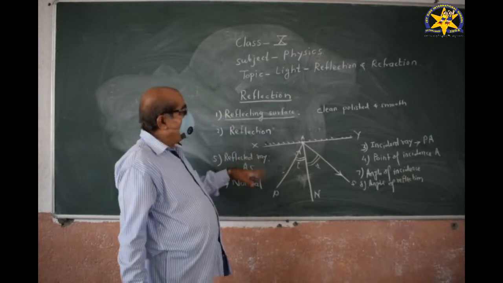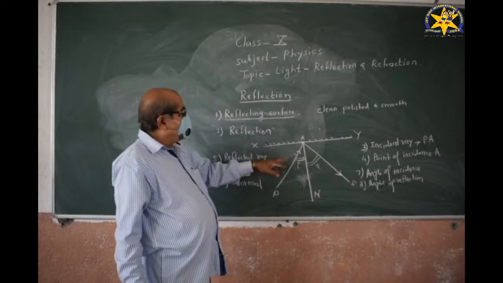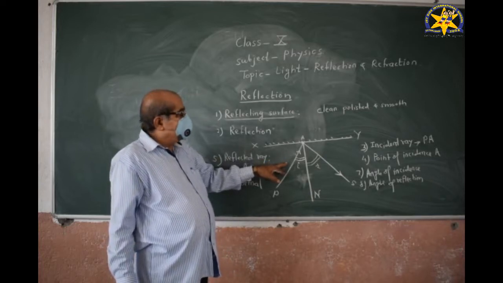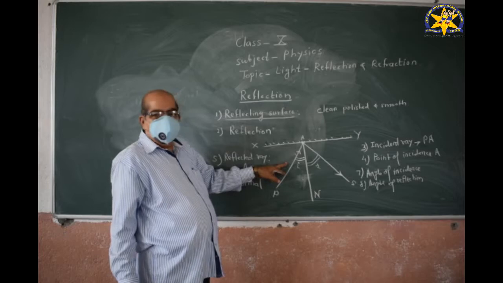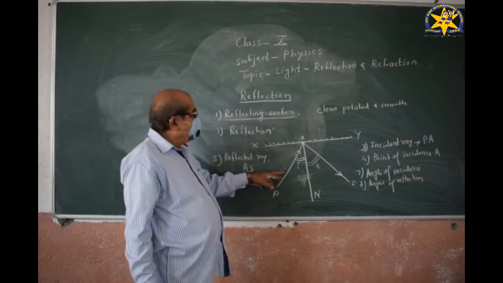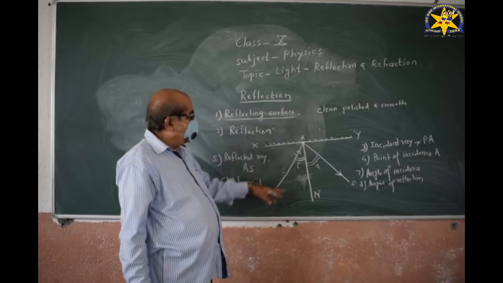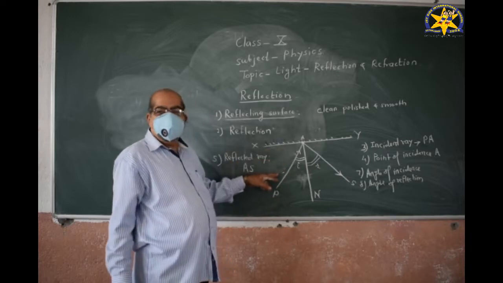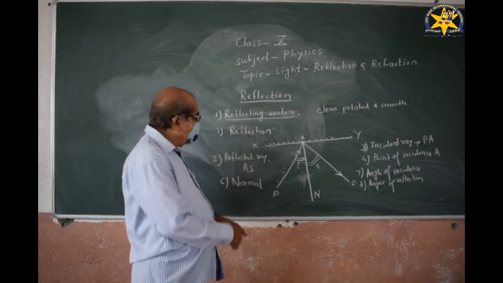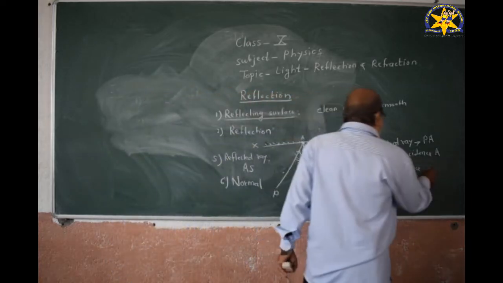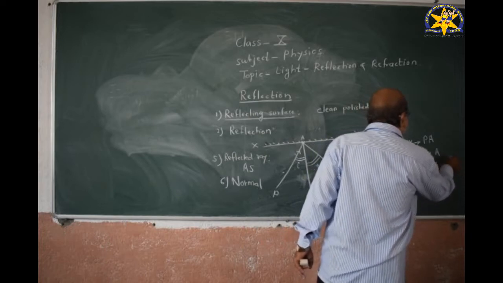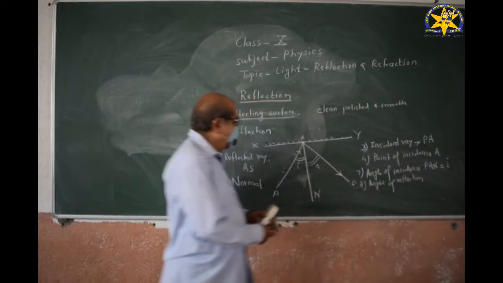There are two angles: one is called the angle of incidence, and the second is called the angle of reflection. Thus, the angle of incidence is PAN. It is denoted by the small letter i.